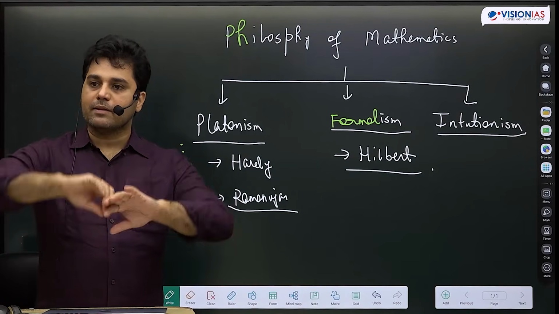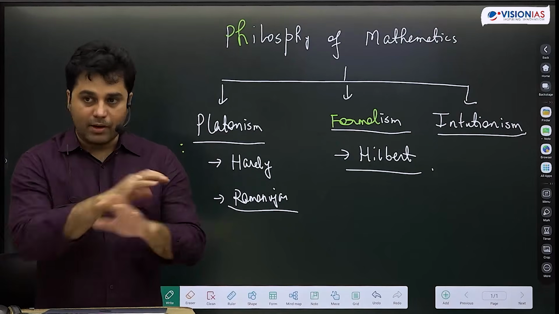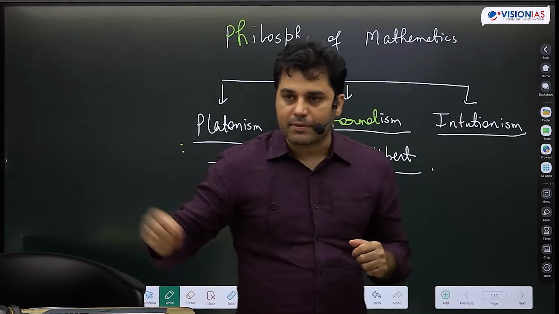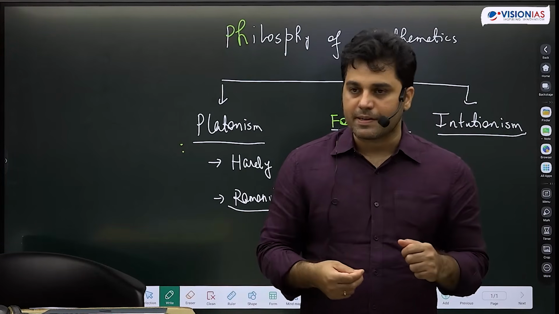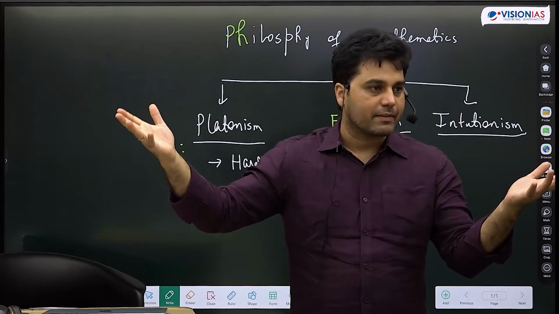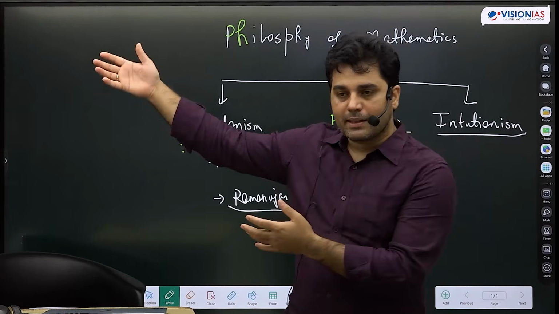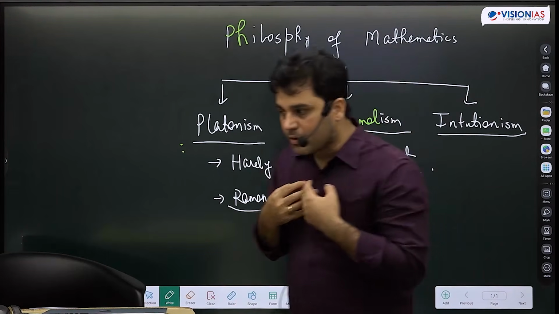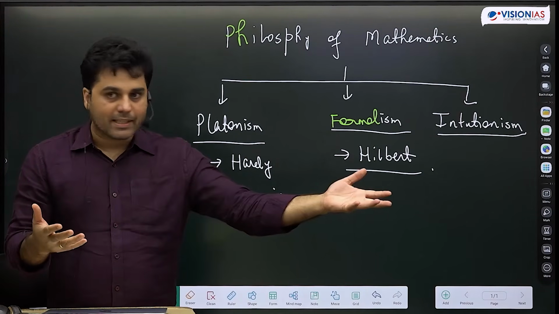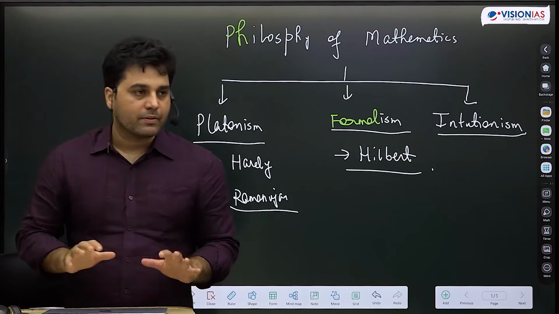Second example I will give you, the Riemann geometry I told you. Riemann imagined a curved space, and then he wrote rules of mathematics in a curved space, not in a Euclidean space, but in a curved space. And then Einstein, a few decades later, wrote his general theory of relativity. In general theory of relativity, near a very heavy object, the space-time has curvature. So all of that what Riemann did, we have to apply for general theory of relativity. And general theory of relativity is one of the most fundamental laws of physics. So indeed in this case, mathematics is telling you something about the reality of nature, right?